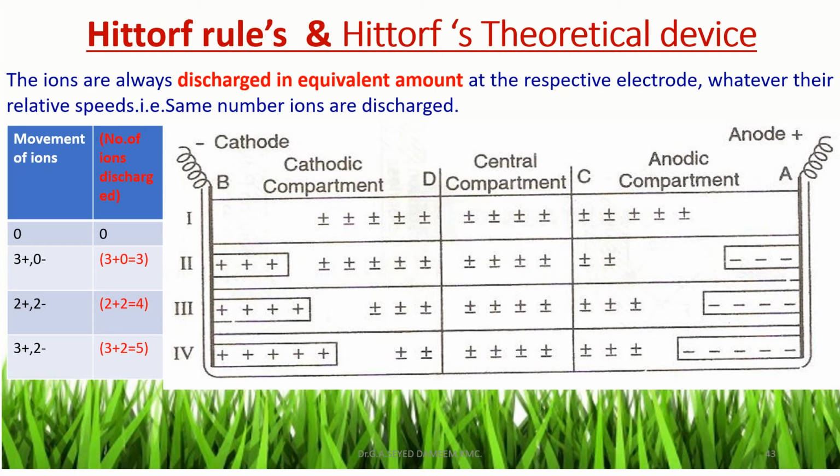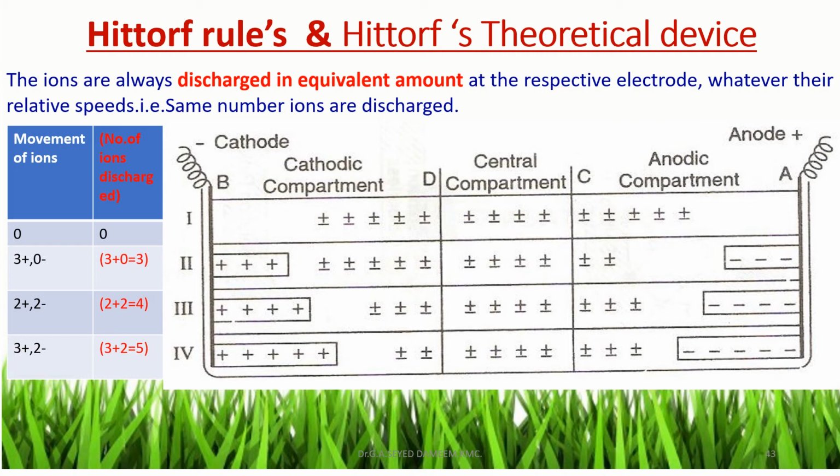In case 1, no ions are moved. That is, no current is passed, no ions are moved, and the number of ions discharged is also 0. That is, 0 ions are moved, and the number of ions discharged is also 0.